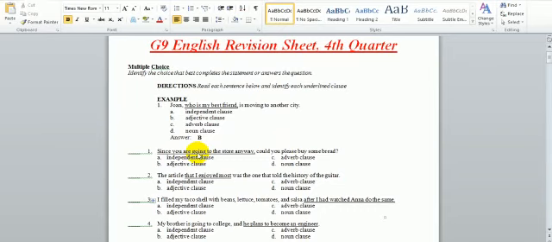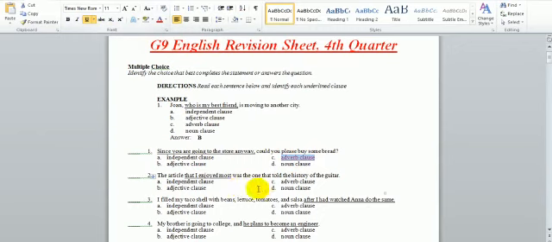Since you are going to the store anyway, could you please buy some bread? Here, as we see, the clause has started with or is introduced by since. Since is a subordinating conjunction, and any clause that starts with a subordinating conjunction is an adverb clause. So here the clause is an adverb clause.